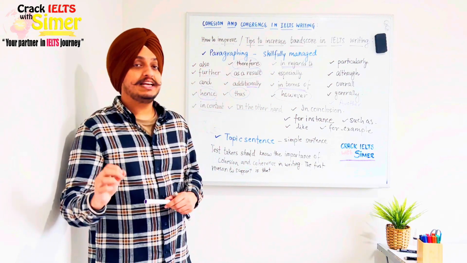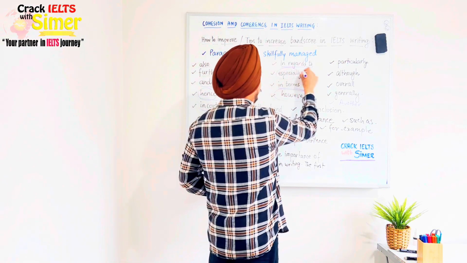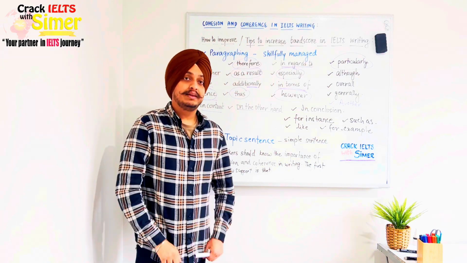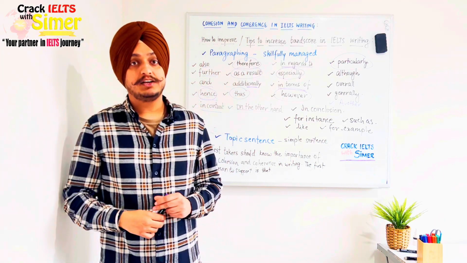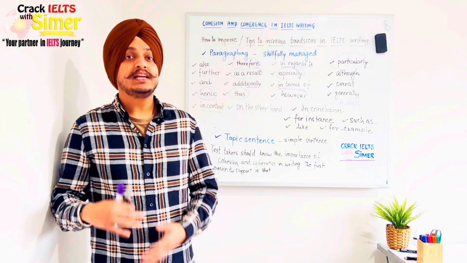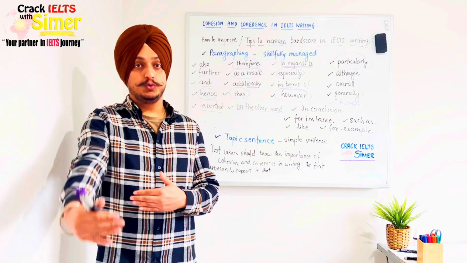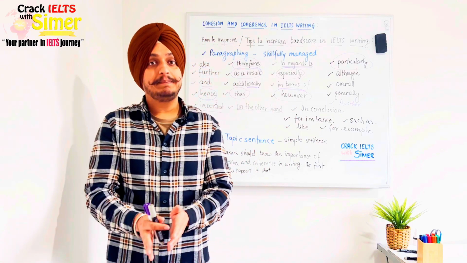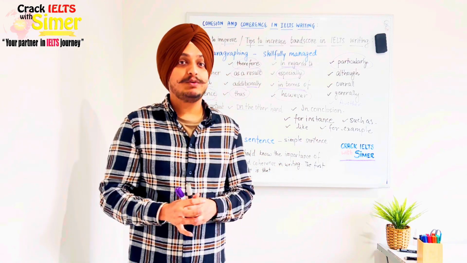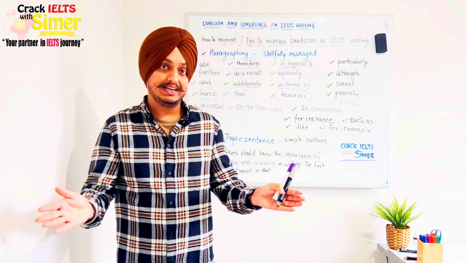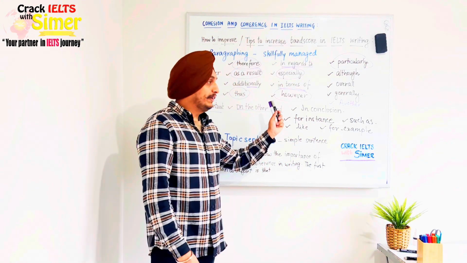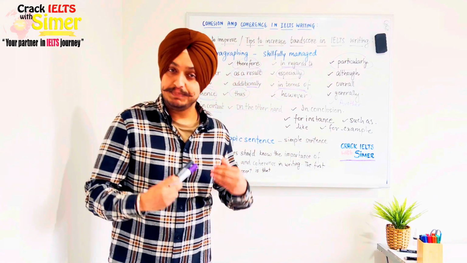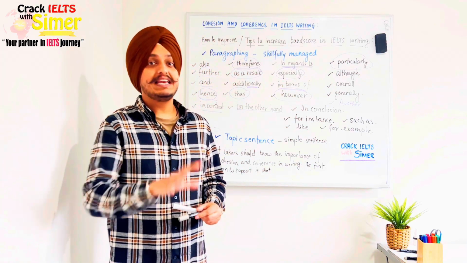So when we are specifically focusing on something, you should use the word especially and particularly. So for example, I will say this will have a huge impact on city people, especially the ones living closer to the coast areas. So I'm talking about the impact of something on city people, but I'm talking specifically about the ones who are living closer to the coastal areas. So make sure that you remember these two words, especially and particularly. These are used when we are making specific references to something in a bigger group.